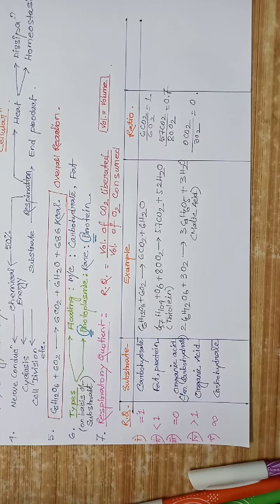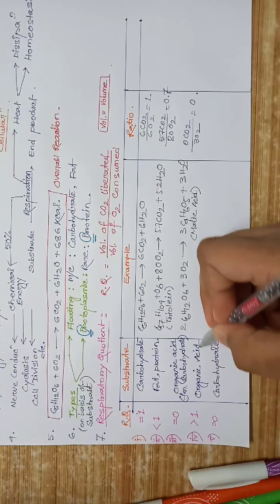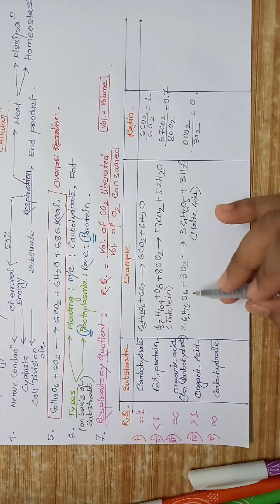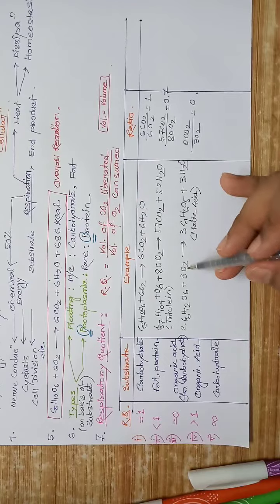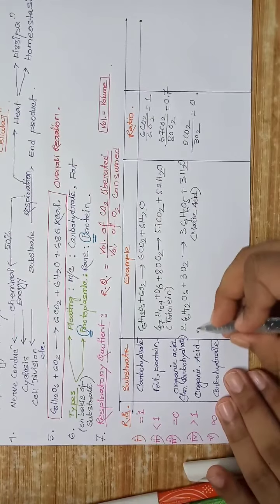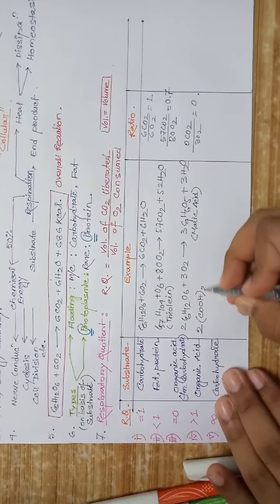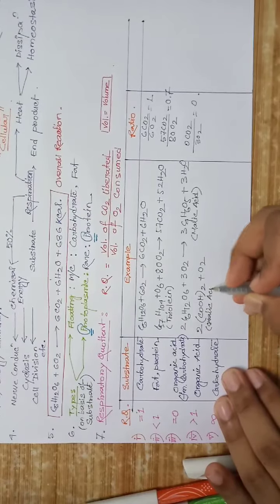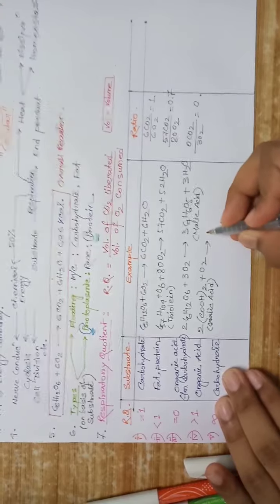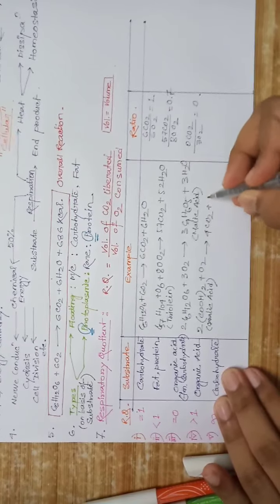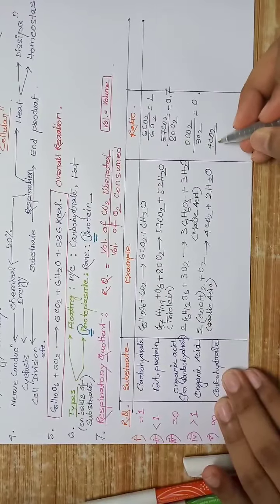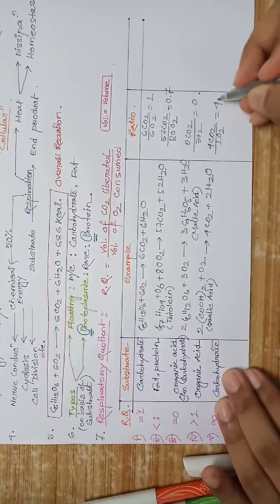Now where it's greater than or equal to 1, that is, the substrate is organic acid, and during aerobic respiration, when organic acids are utilized as substrates, oxalic acid plus O2 is converted into 4CO2 plus H2O. 4CO2 divided by 1O2 equals 4.